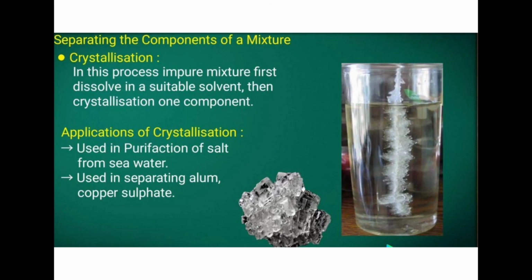The next one is crystallization. In this process, an impure mixture is first dissolved in a suitable solvent, then one component crystallizes. For example, salt: we first dissolve the impure salt and prepare a solution, and the salt is separately crystallized, then it is taken. It is used in purification of salt from sea water, and in separating alum or copper sulfate.